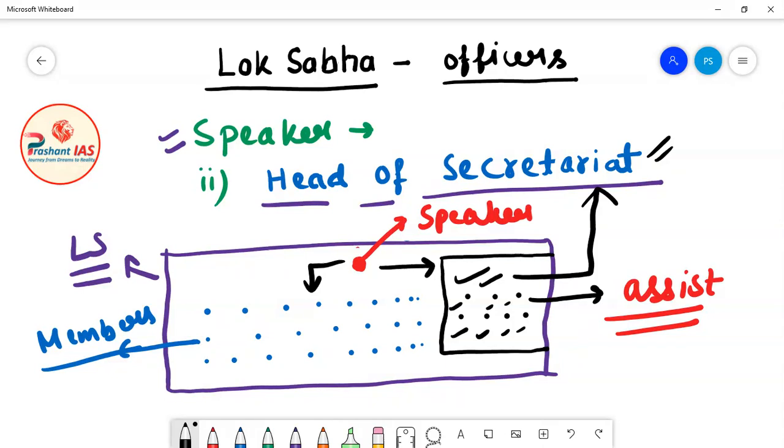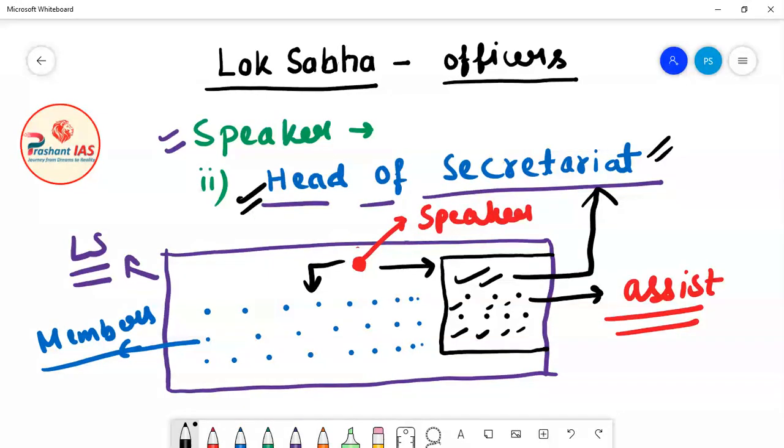The work of this office is to assist Lok Sabha in its work. Later on we will discuss it in detail. For the time being, just understand that the very basic work of the secretariat is to assist Lok Sabha in its work. And who is the head of the secretariat?